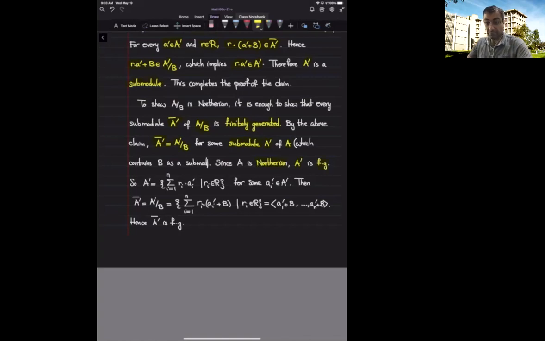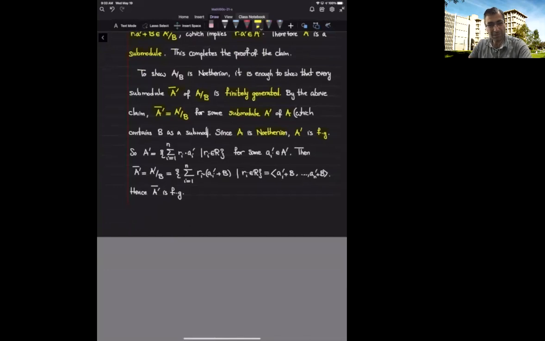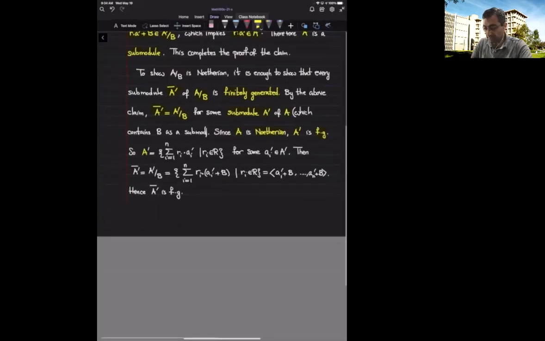Recall that a module is Noetherian if and only if every submodule is finitely generated. Knowing that A is Noetherian, we can deduce that A prime is finitely generated. That means we can find some generators for this submodule. Let's call them a sub i prime, and write down every element of A prime as an R linear combination